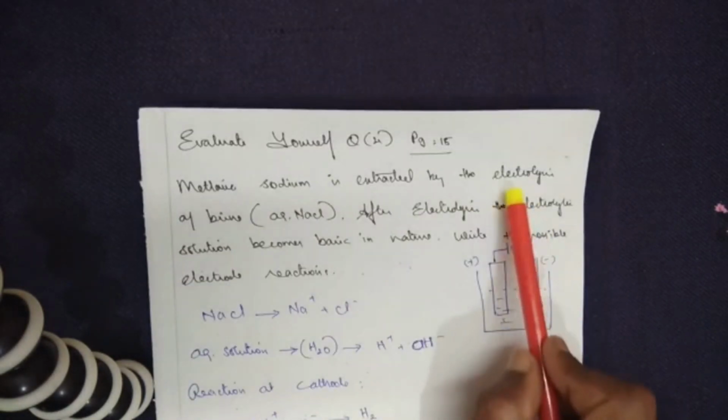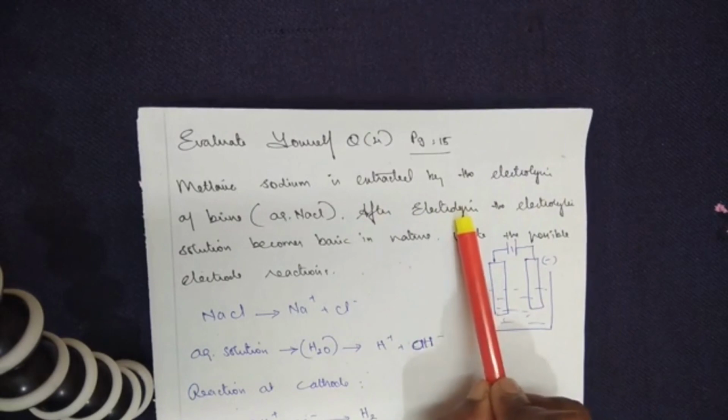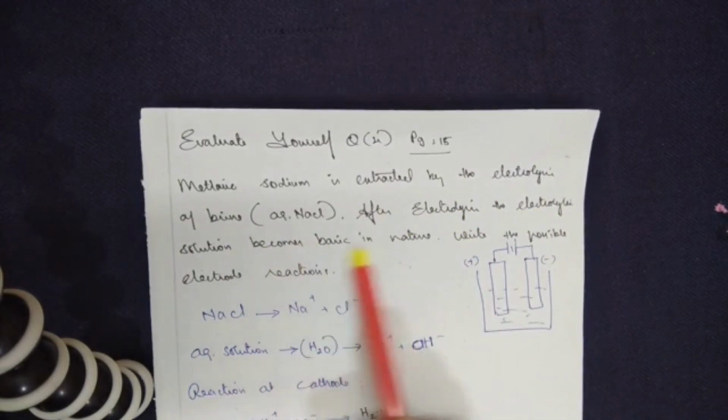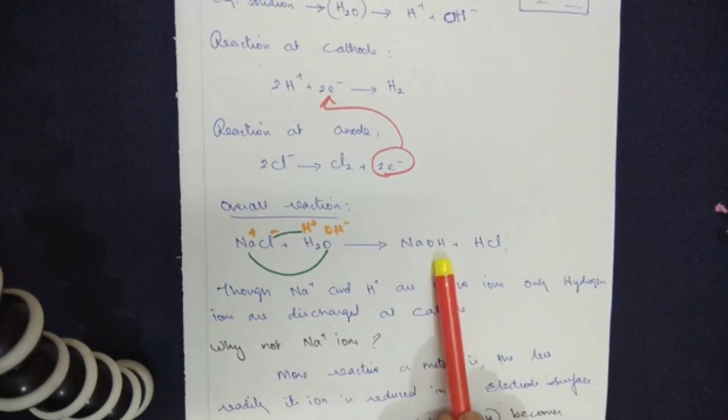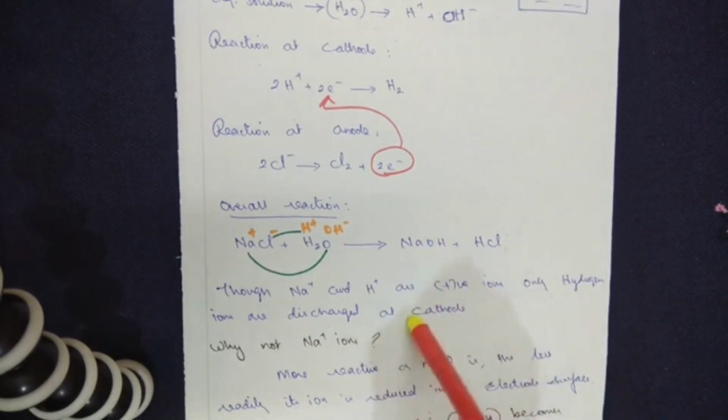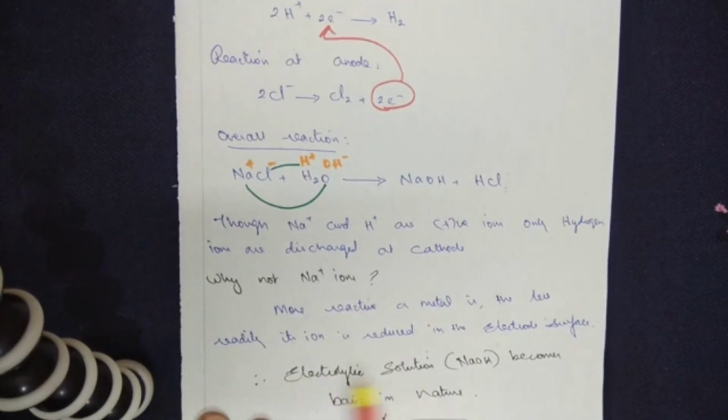What is given in the question for you? After the electrolysis, the electrolytic solution becomes basic in nature. So this is how sodium hydroxide is basic in nature. So the reaction we have obtained here. Therefore, the electrolytic solution, that's NaOH, becomes basic in nature.